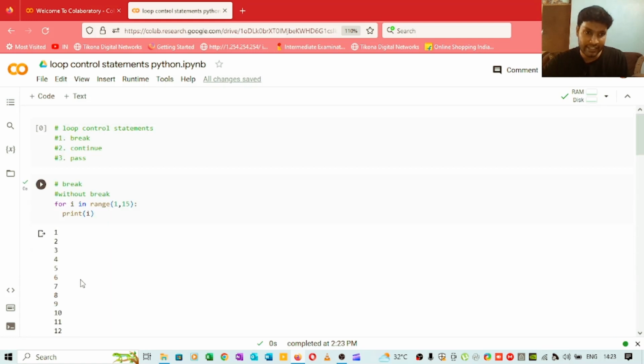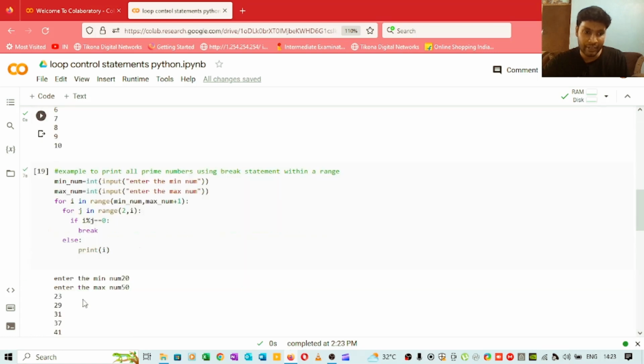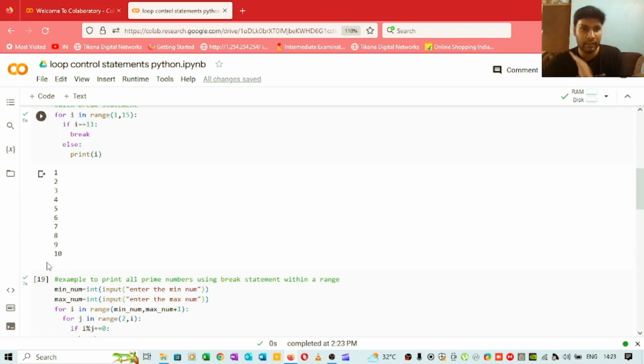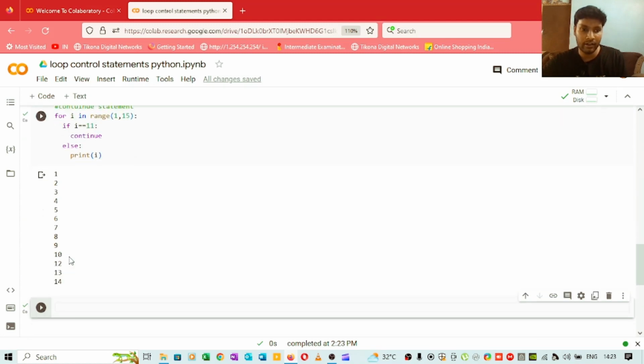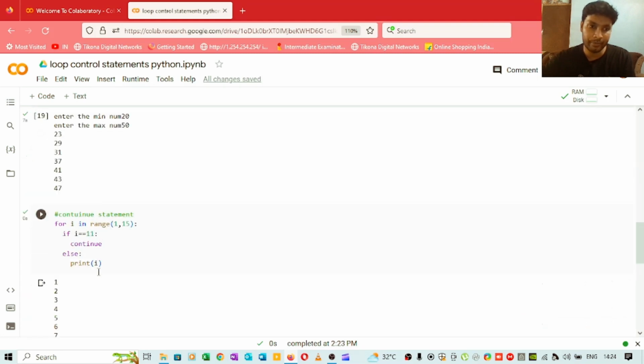See, in the break statement, when the condition is satisfied, i equals 11, we are not printing anything after that. The loop is completely terminated. But here we don't terminate the complete loop. We simply skip that point where the condition is satisfied, and after that we print all the numbers, and before that we also print all the outputs. So that's about continue and break statements.